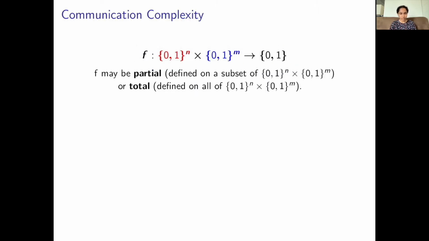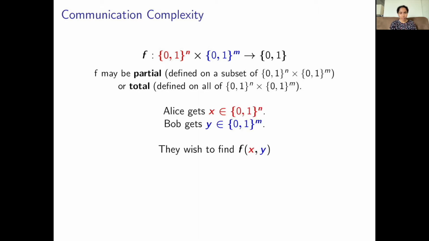There is a function that takes as input two binary strings and outputs a bit. This function may be partial, which means that it is defined on a subset of points, or it may be total, which means that it is defined on all points. There are two parties, Alice and Bob. Alice gets one of the inputs and Bob gets the other input. Their goal is to compute this function.